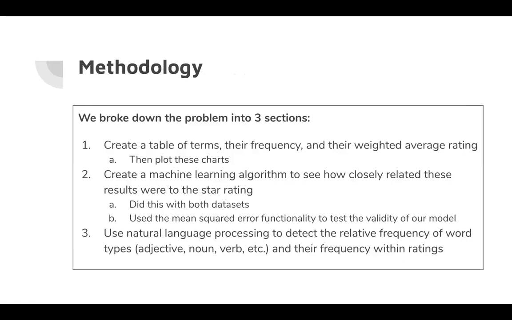First, we want to create a table of terms, describe their frequency and their weighted average rating, and then plot these into charts. Second, we want to create a machine learning algorithm to see how closely these results were related to their star rating. And we did this with both data sets and used the mean squared error functionality to test the validity of our model. And third, we used natural language processing to detect the relative frequency of word types, such as adjective, noun, and verb, and their frequency within the ratings. We did this in spaCy, an additional package.